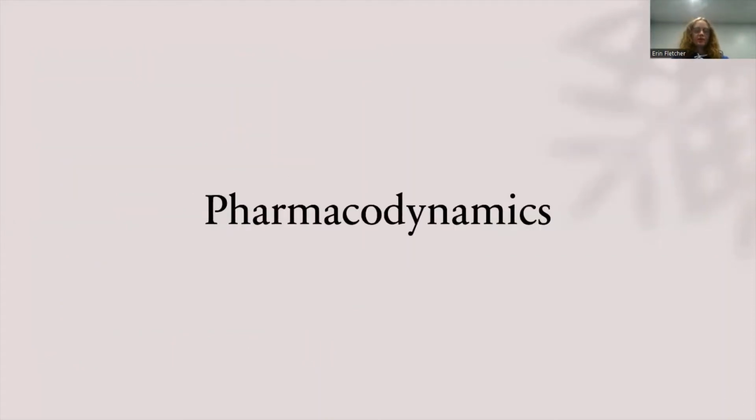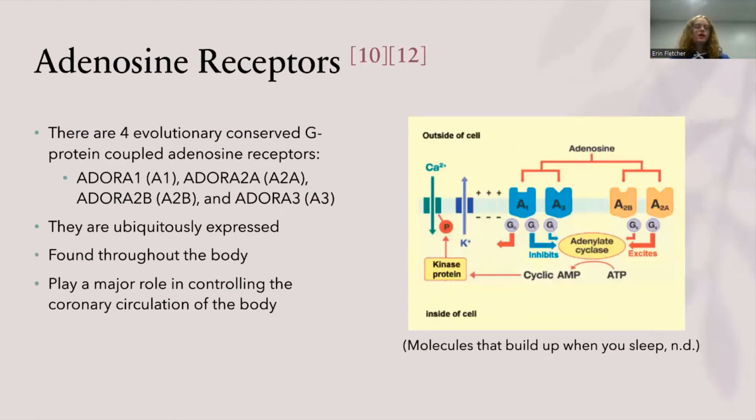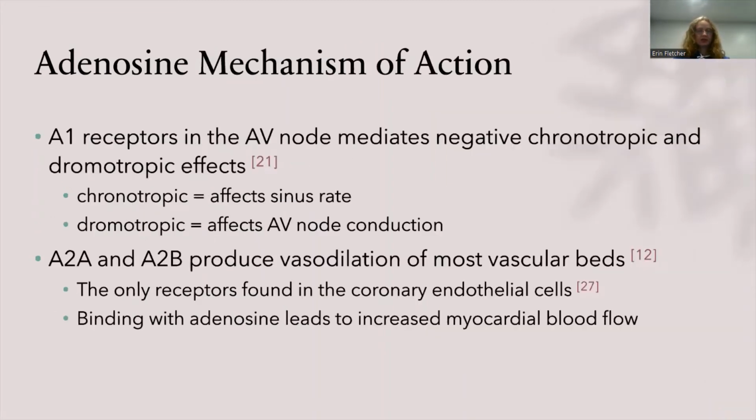Now we'll look at pharmacodynamics. There are 4 evolutionarily well-conserved G-protein coupled adenosine receptors, which are A1, A2A, A2B, and A3. These receptors are ubiquitously expressed, and they are found throughout the body, meaning that they have effect on multiple different organs, tissues, and systems. They play a major role in controlling the coronary circulation of the body, and we'll spend most of our attention looking at this.